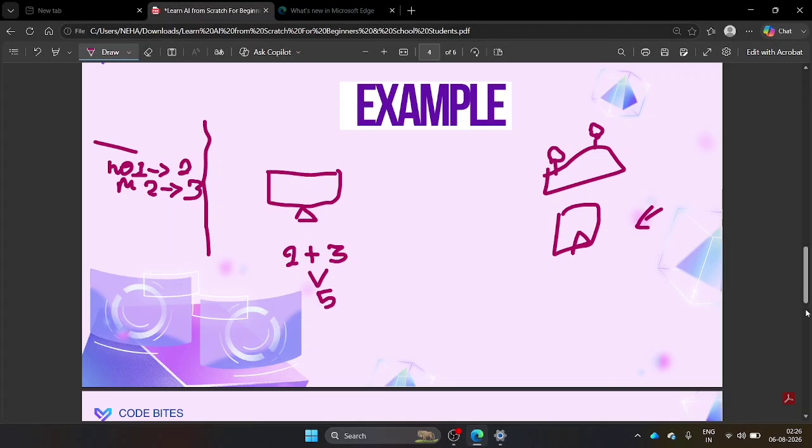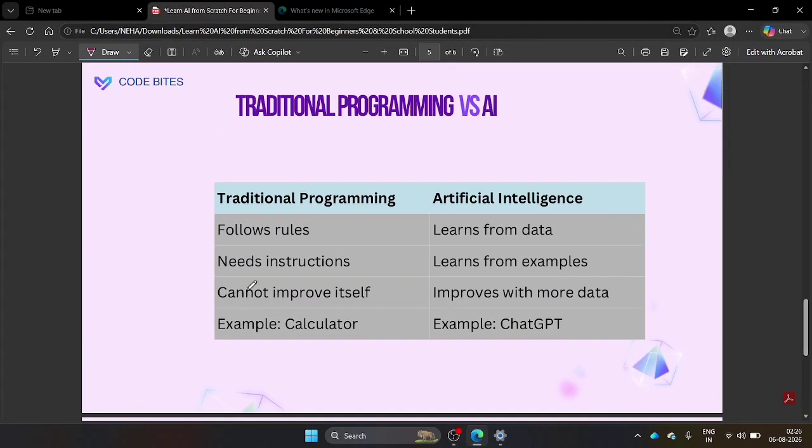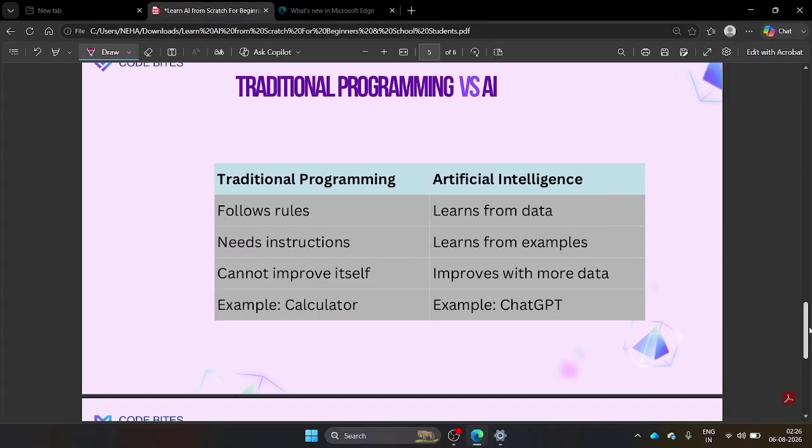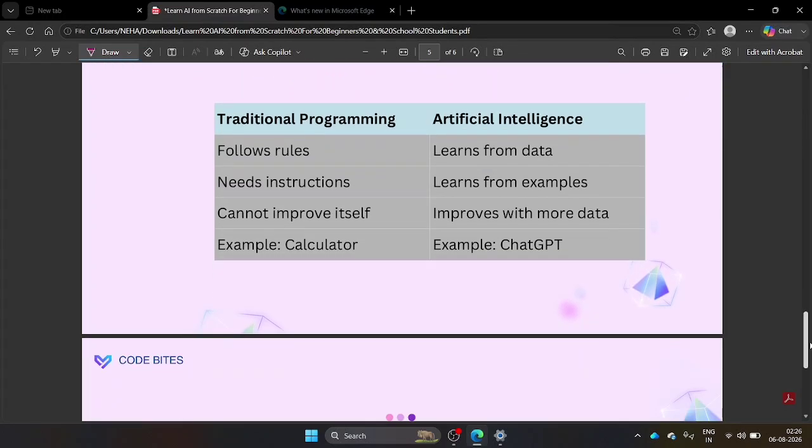So yeah, this is about artificial intelligence. Here we have written traditional programming and artificial intelligence. Traditional programming follows the rules written by the programmer, right? AI learns from the data. I told you we are providing hundreds of thousands of images, and based on that it is going to learn, right? Traditional programming needs instructions; AI learns from examples, with no need to write any rules or instructions. Traditional programming cannot improve itself, it is not going to improve with more data. Example is the calculator, and for AI, example is ChatGPT. Exactly, this is the difference between traditional programming and AI.